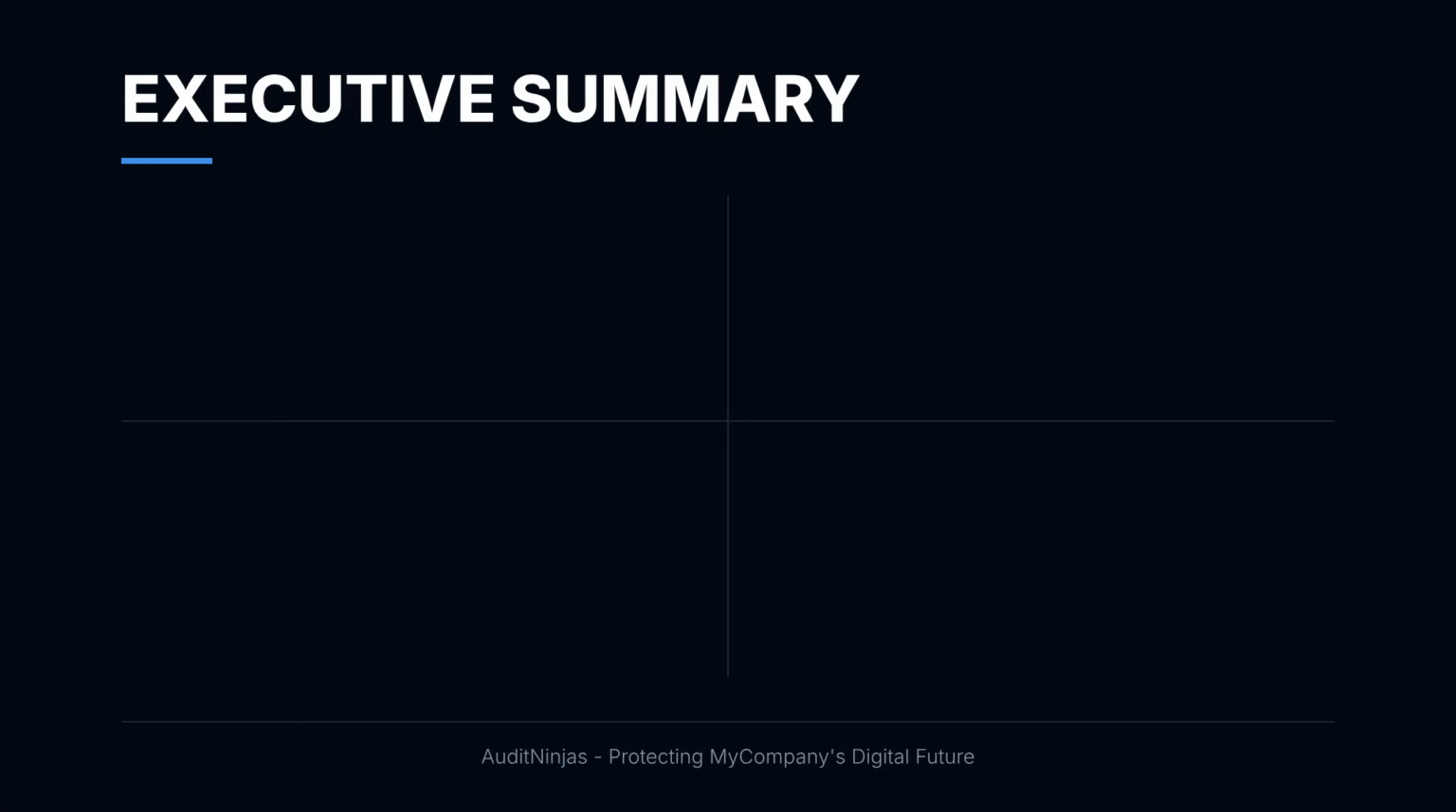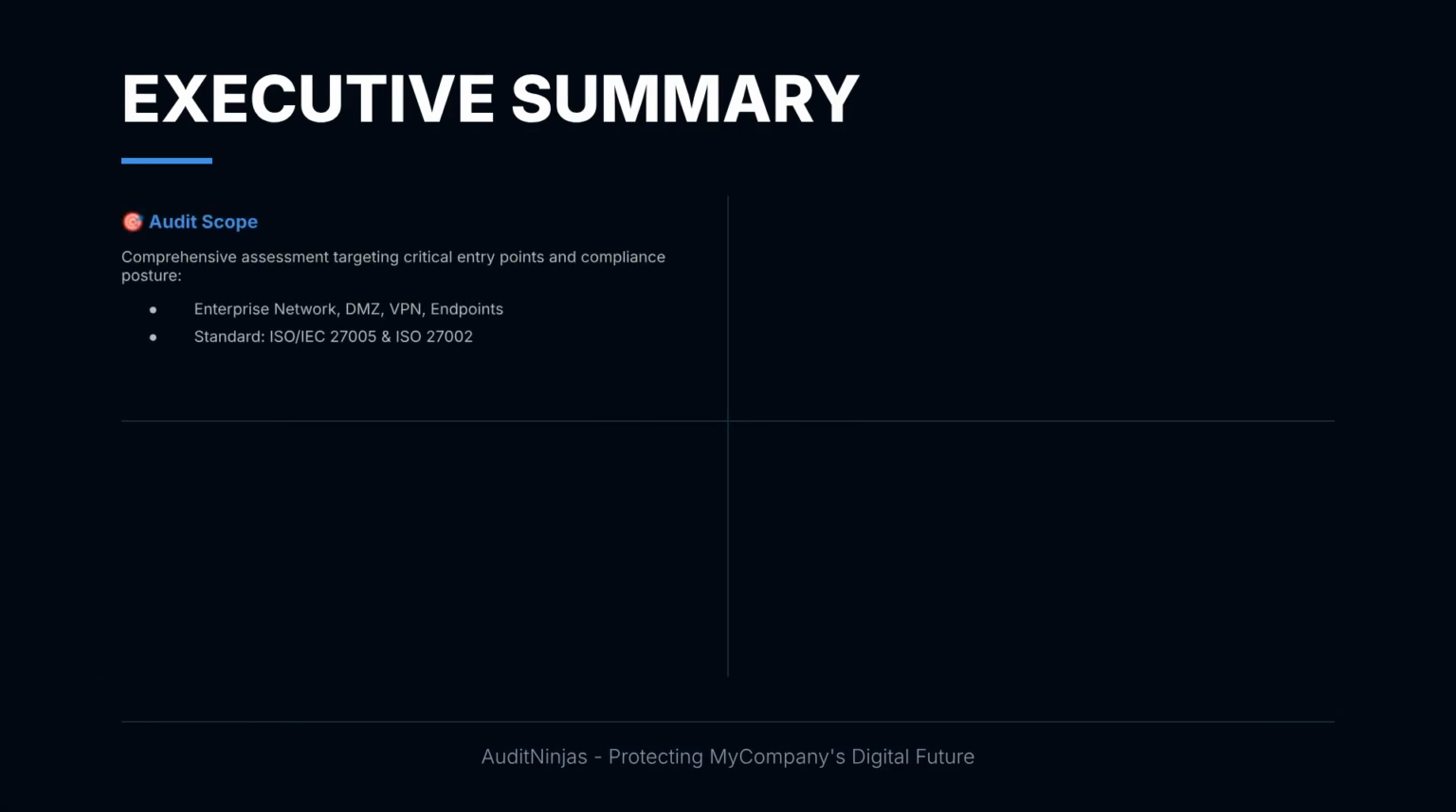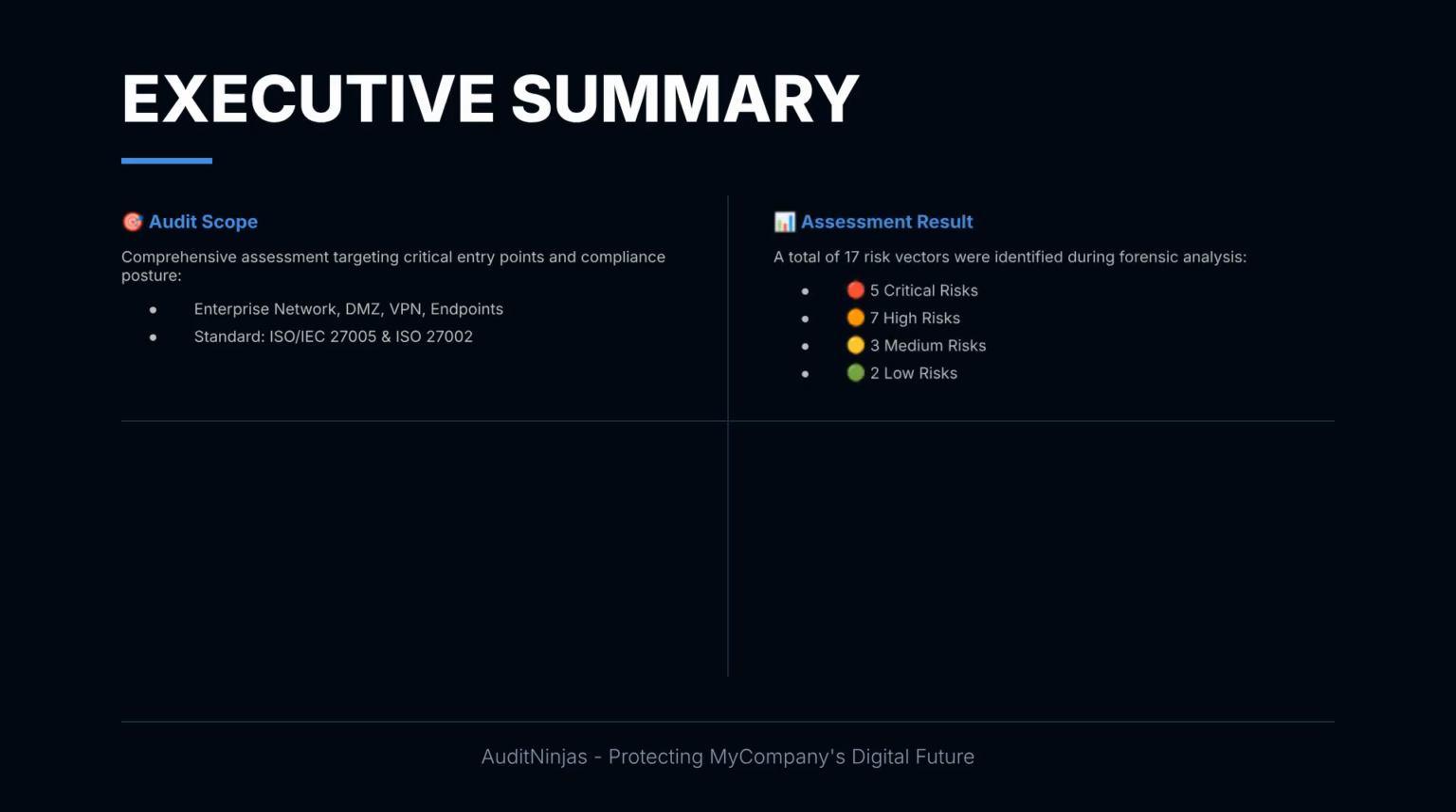This is the executive summary. First, our scope covers the entire network. This includes the DMZ, VPN, and all endpoints, strictly following the ISO IEC 27005 and 27002 standards. Second, the assessment results, we identified a total of 17 risk vectors. Out of these, 5 are critical, 7 are high, 3 are medium, and 2 are low. This indicates that my company faces significant cyber exposure, requiring immediate attention.